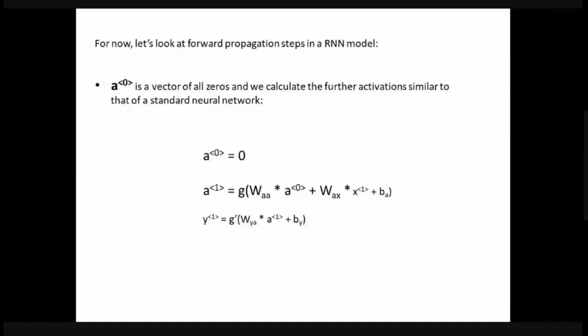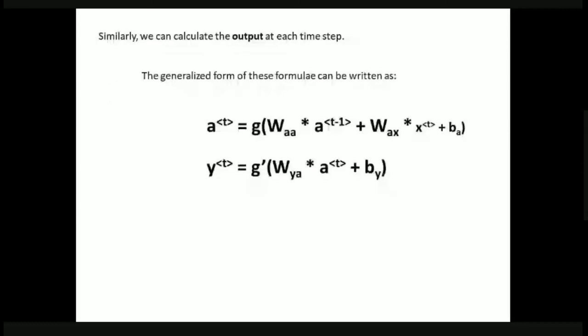As a function g, we apply some function to Waa times a0 plus Wax times x1 plus b, where b is a bias. Accordingly, we get the output: y1, the output at layer 1, is equal to g' of Wya times a1 plus by. These are representations we have already learned in the previous classes.